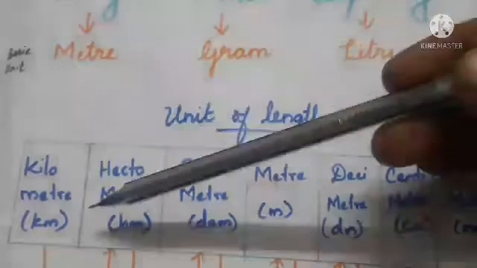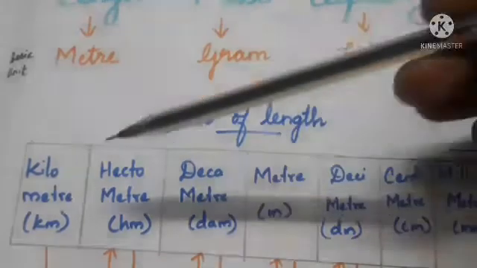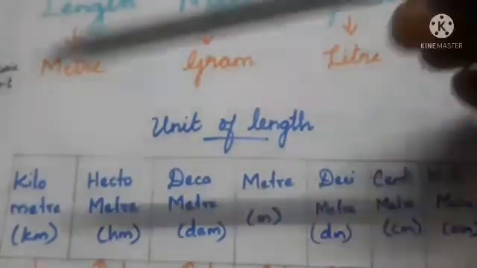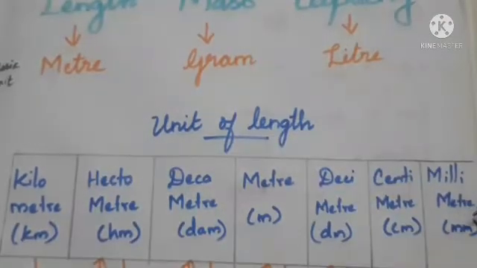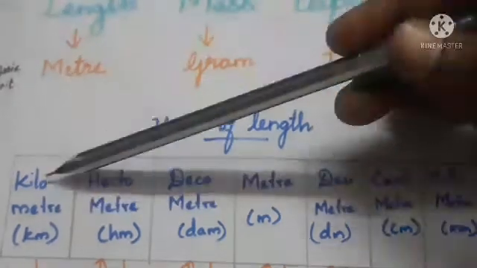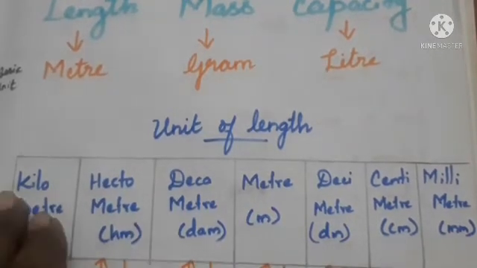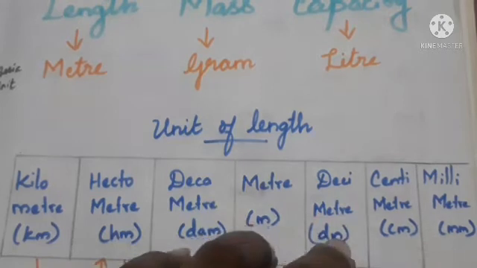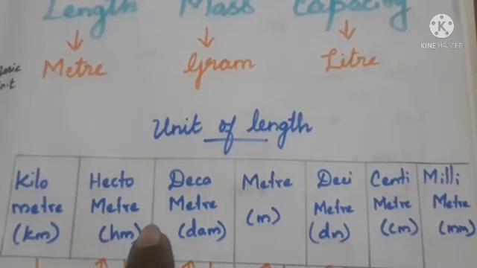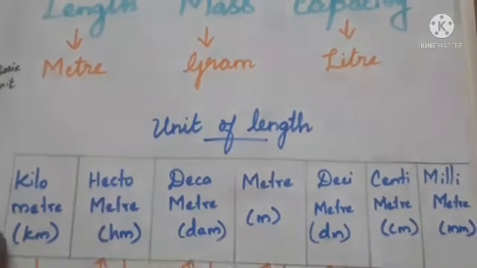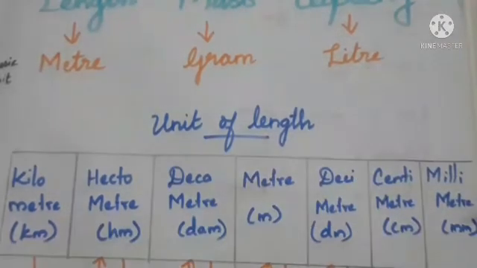So when you look at this table, these units of length are arranged from the highest unit to the lowest unit. Kilometer is the highest unit of length and millimeter is the lowest or smallest unit. When you move from left to right, the units of length are arranged from highest to lowest order. And when you move from right to left, the units are arranged from lowest to highest order. Kilometer is the highest one and millimeter is the lowest one.